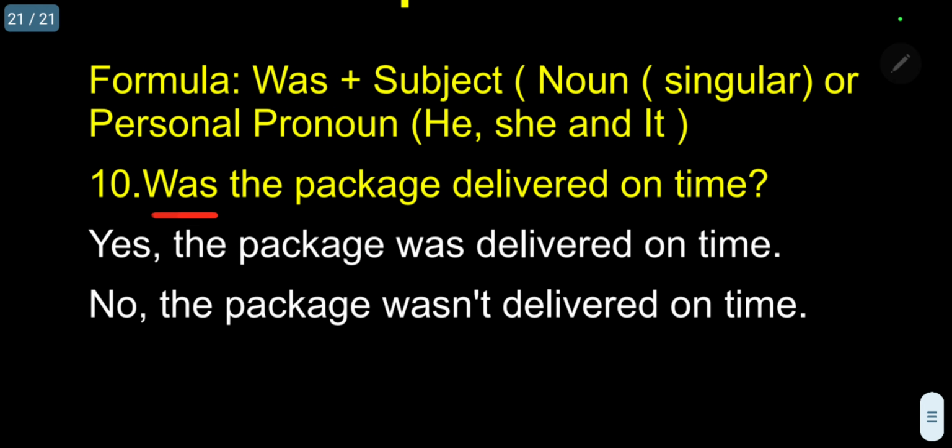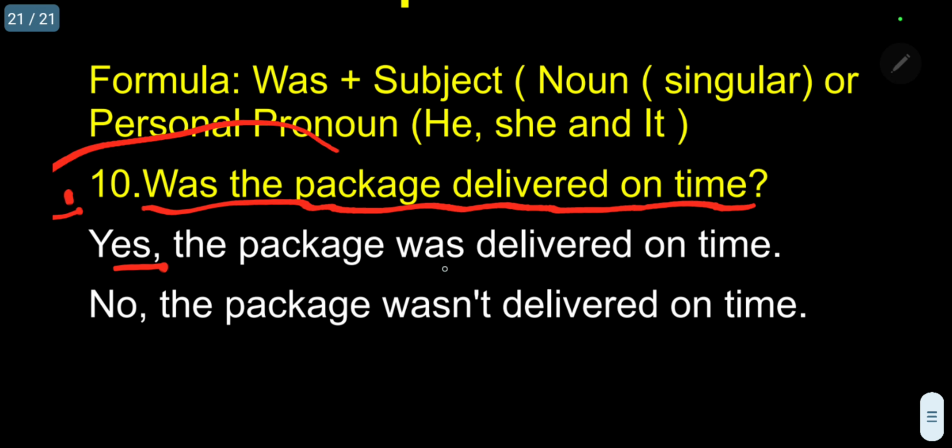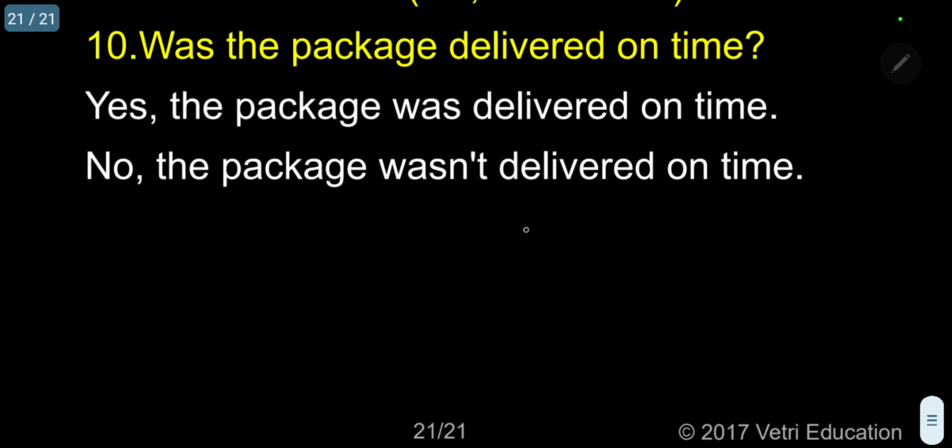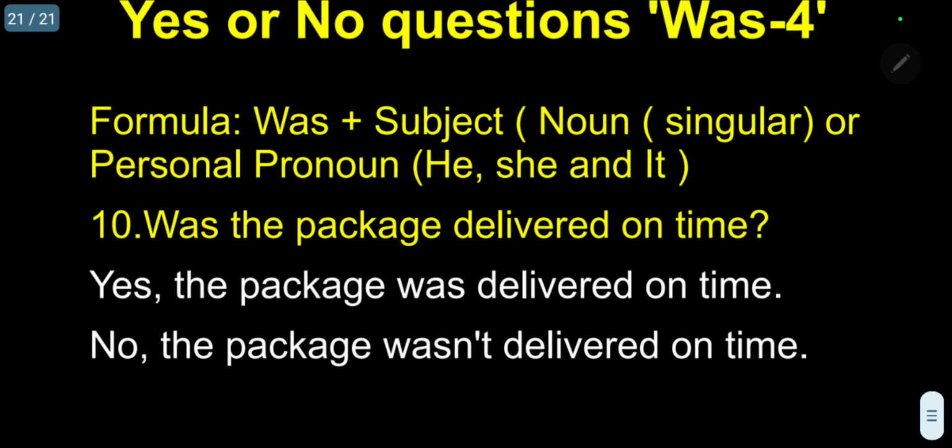question number 10. Was the package delivered on time? Was the package delivered on time? Two probability. If yes, I can give answer yes, the package was delivered on time. If it is no, no, the package wasn't delivered on time. Wasn't delivered on time. So here, was is the auxiliary verb and deliver is the main verb. Delivered, past participle, deliver, V1 verb. That is present tense. Kindly follow.